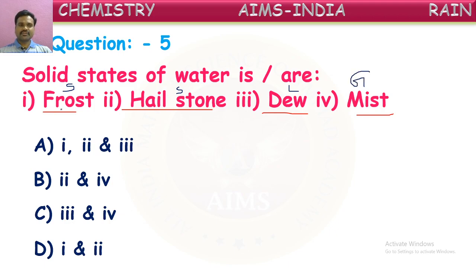Now, what is the correct answer, children? These two are solid forms of water. Where is it? Yes, D is the correct answer. Frost and hailstones are solid forms of water.